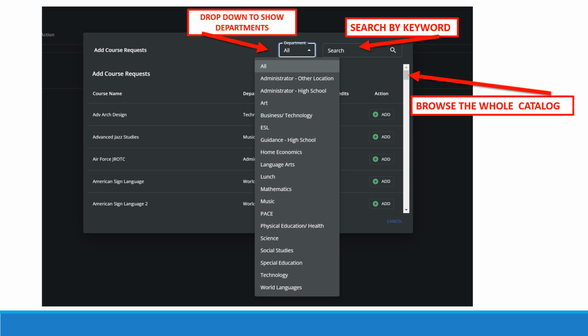This screen shows you the 3 ways that you can browse for courses. At the top, there's a drop-down to show all of the different departments. For example, the music department, the language arts department. On the top right, you will see a search bar, and you can search by keyword. If you know you're interested in taking career development, you can start typing career development into that search bar. And all the way on the right-hand side, you will see a movable bar up and down where you can browse the whole catalog by alphabet.